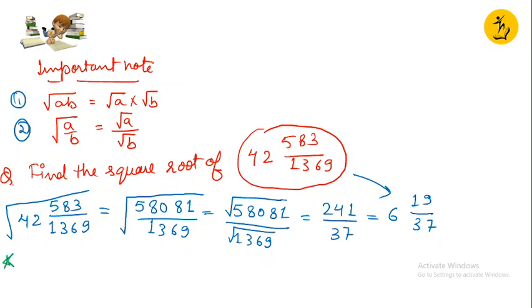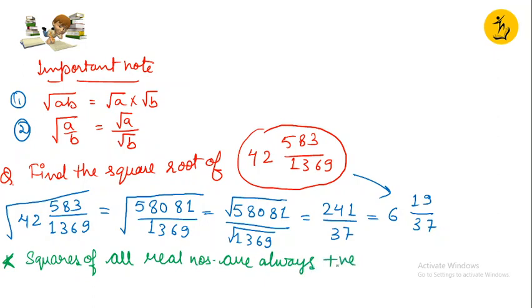So the important property of squares is that squares of all real numbers are always positive. Always positive. This is an important thing.